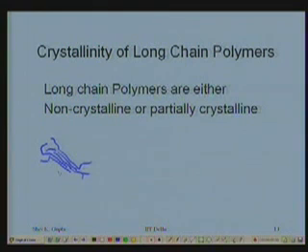Then maybe in another place, another set of chains are arranged parallel, but their ends again will cause problems because they are not of the same length. And so on and so forth.